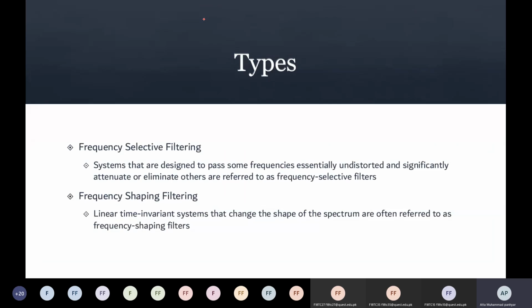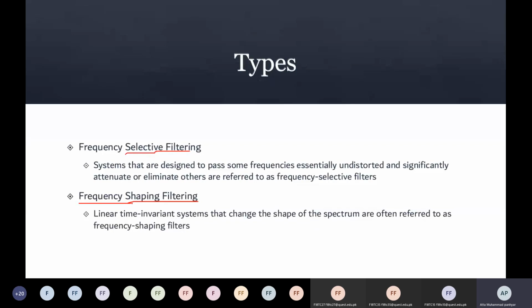There are two types of filtering as we discussed. Frequency selective filtering means we would be selecting some frequencies, rejecting others, and the other is frequency shaping filter. For example, in audio processing, you want to change the bass or treble of a song, that is a frequency shaping filter.